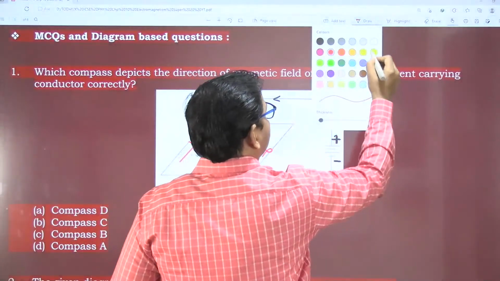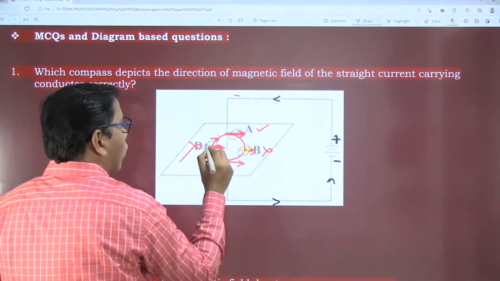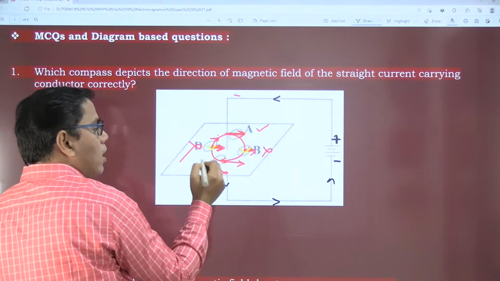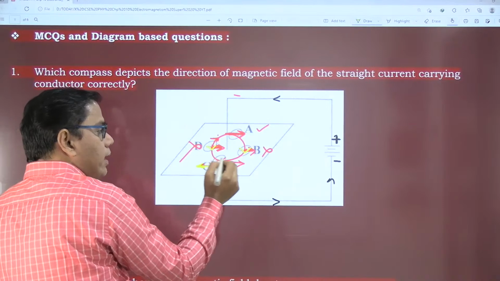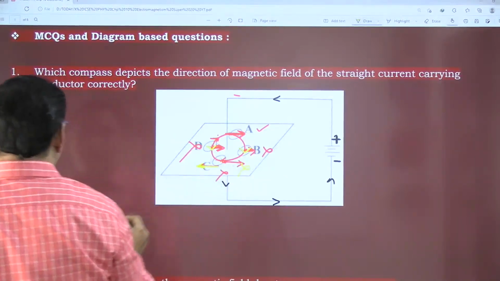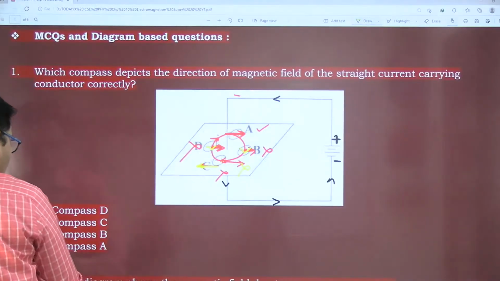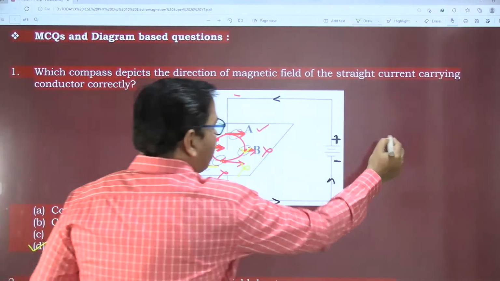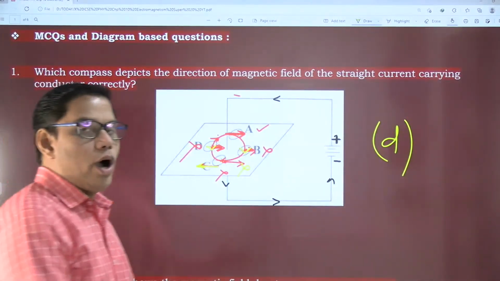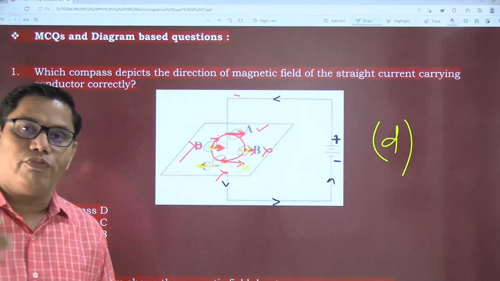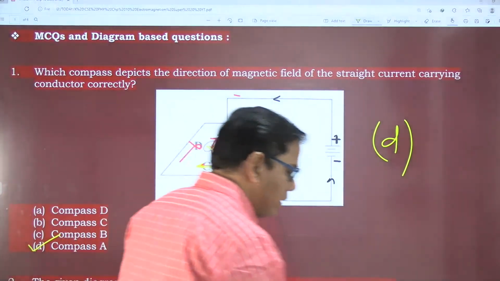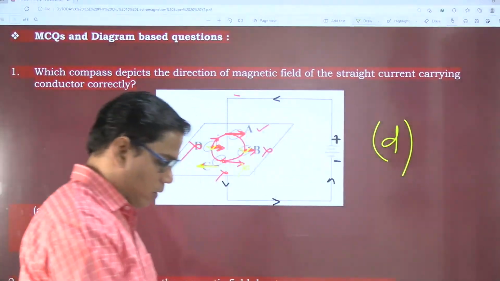Should I change the color? See here, this arrow will be in this direction. So the correct direction is this, but in C, the needle is shown in this direction, towards the right. So this is also wrong. So my correct answer is A, so my correct option is option D. Is it fine? Are you convinced, or do you feel the answer is something else? If you don't agree with me, please put your comments in the comment box.